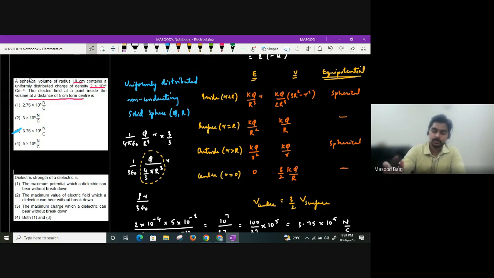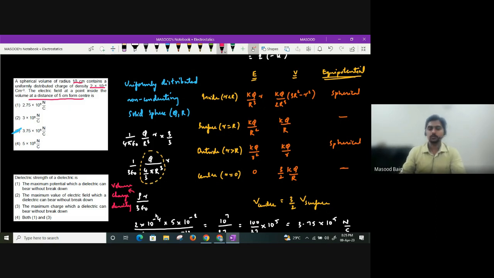Also, please remember electric field inside can also be given as rho r divided by 3 epsilon naught. What is rho called as? Rho will be called as volume charge density, which is charge stored per unit volume. Small r is the distance from the center. Understood everyone?